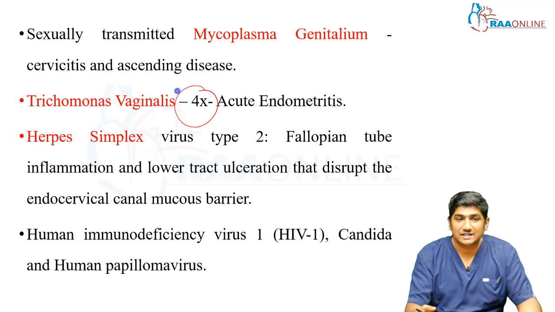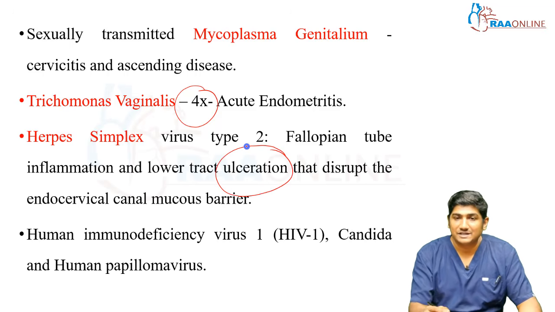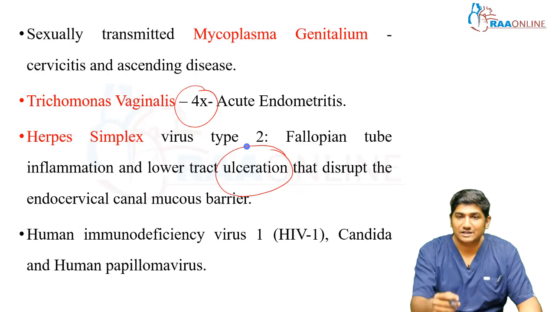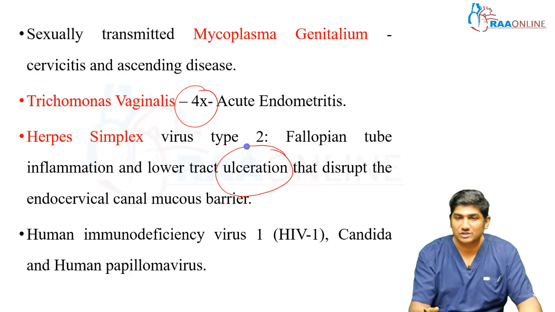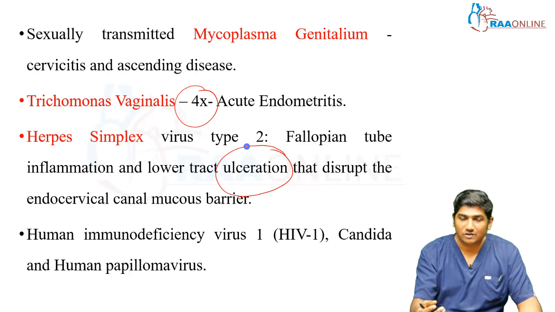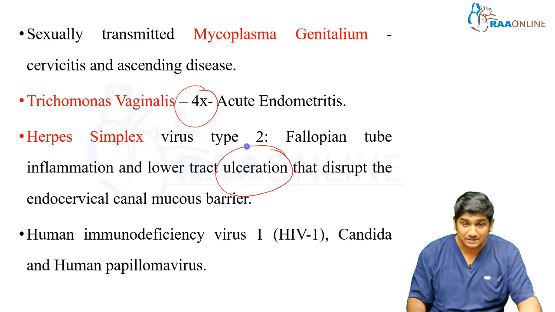Moreover, viral infection like herpes simplex virus 2 affects the fallopian tube, causing inflammation and ulceration of the lower tract. Whenever we say ulceration, it means a disruption of the particular immune system, right? A mucosal barrier is a type of immune barrier, right? So if there is an ulceration in the particular area, the endocervical canal mucous barrier, then it aids in the translocation of microorganisms. And next, of course, human immunodeficiency virus 1, Candida, human papillomaviruses, all these things can be associated with PID.